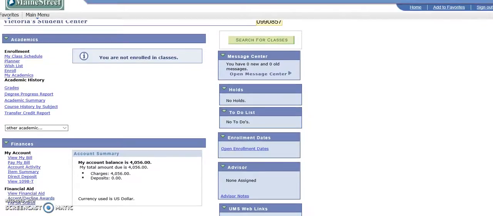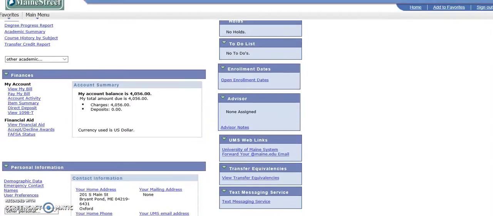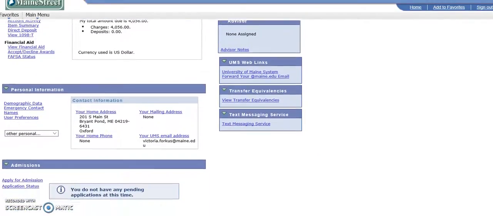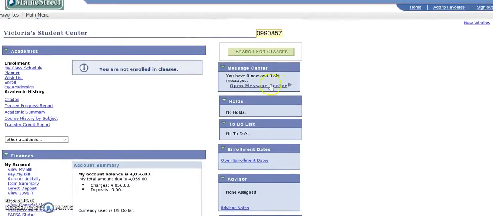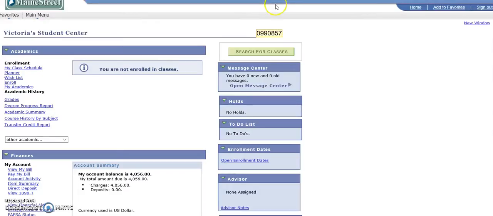If you ever have questions, again, feel free to email your instructor. You can email me as well. But this is where you're going to find things that relate to your course, specific things, financial things, in addition to your final grades. Yeah, see, clicking on any of these things for me wouldn't give us the things that we would need to look at in order to give you guys a better idea. So I definitely would suggest, when you have access to Mainestreet, to go on and mess around and figure out how it works for you and how it's going to look a little different in the ways that you're going to be able to navigate it that will best help you for your future goals. So that's pretty much all I have.